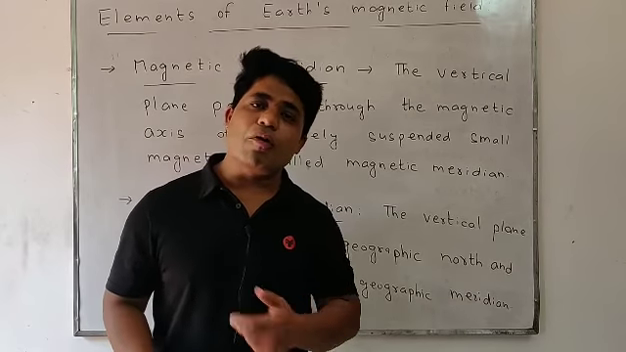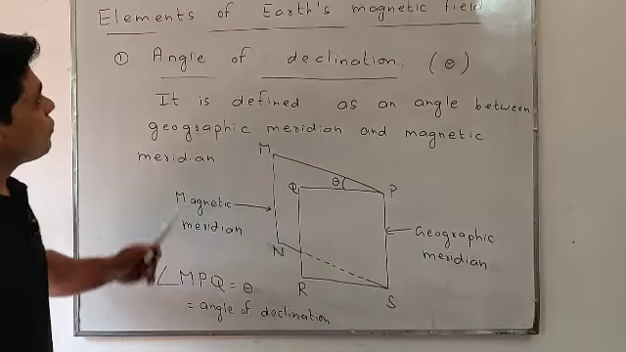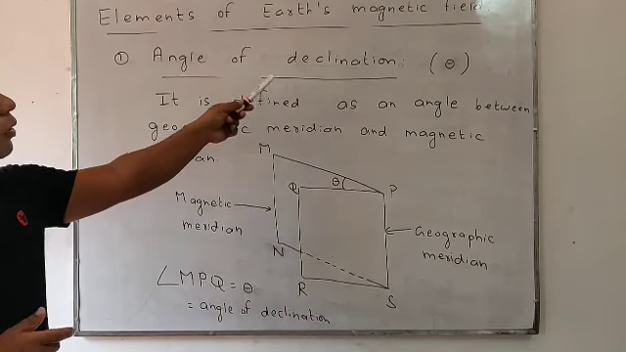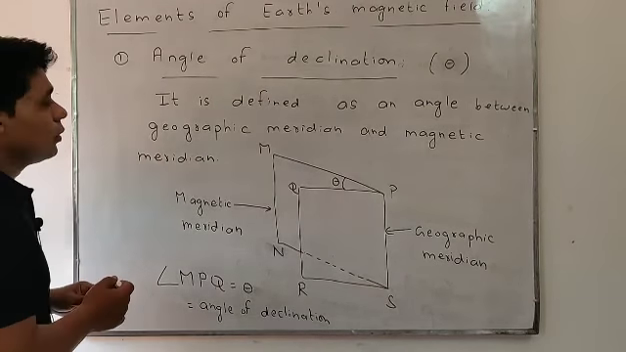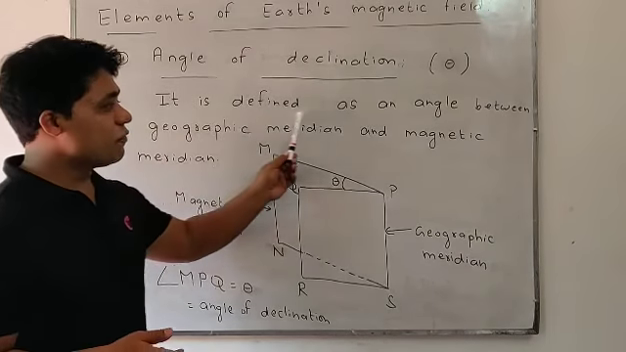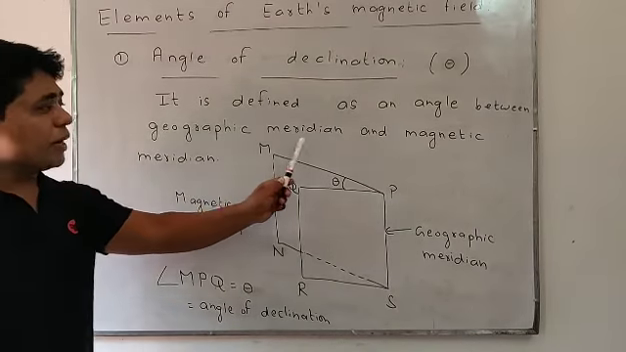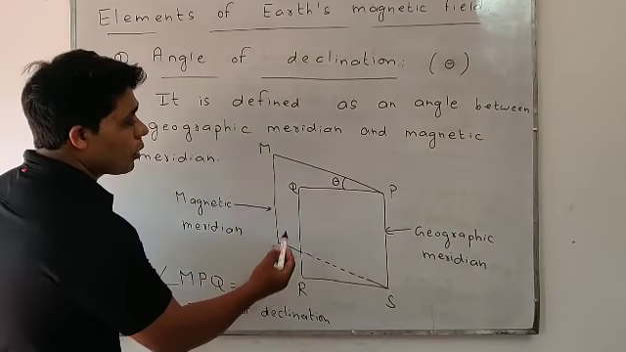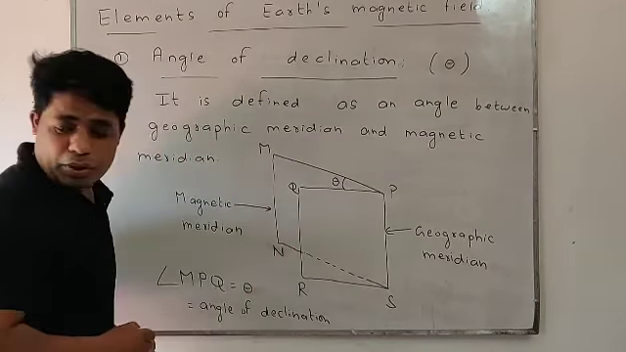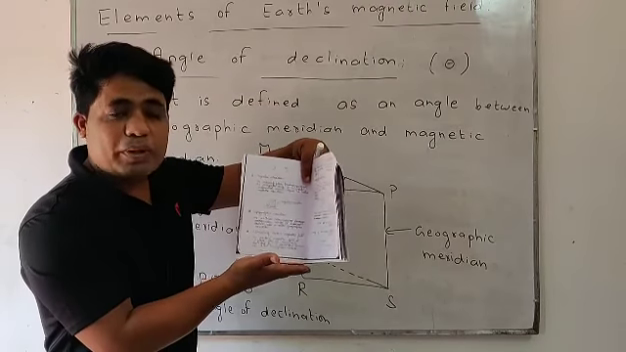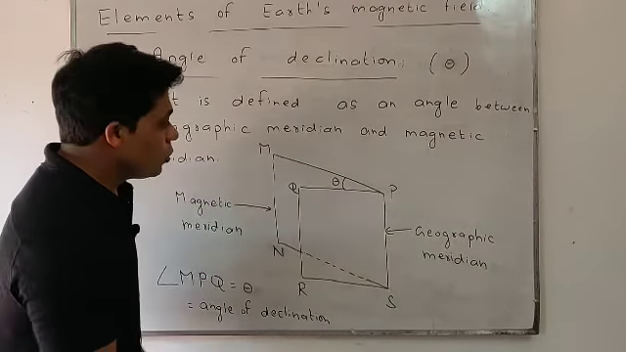So we'll start first with angle of declination. The first element of Earth's magnetic field is angle of declination, represented by theta. What is the definition? It is defined as the angle between geographic meridian and magnetic meridian. Look at this open book diagram. I made this diagram like this, and you can make it too. Since this axis passes through the geographic north and south of the Earth, this is called geographic meridian. On the other hand, this axis passing through the axis of the magnet is called magnetic meridian.